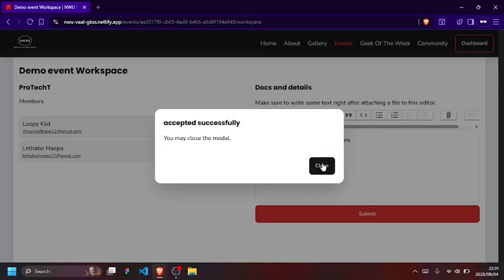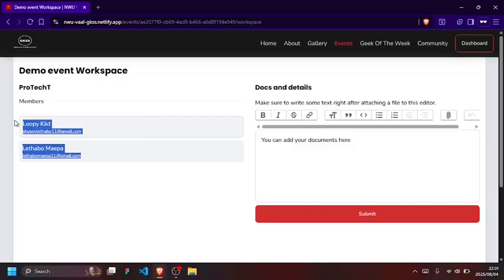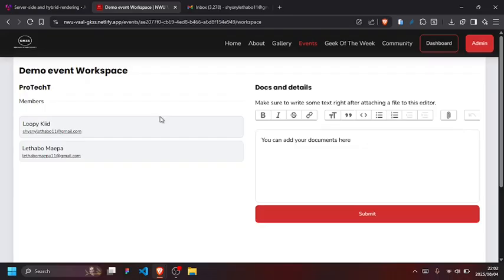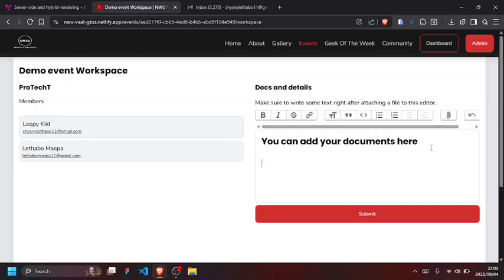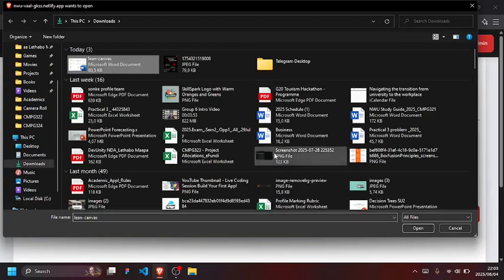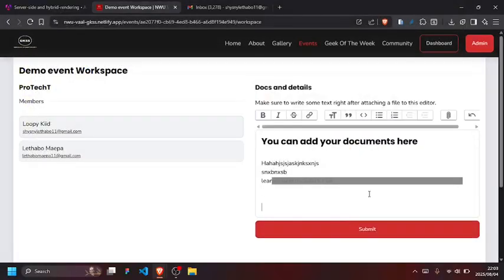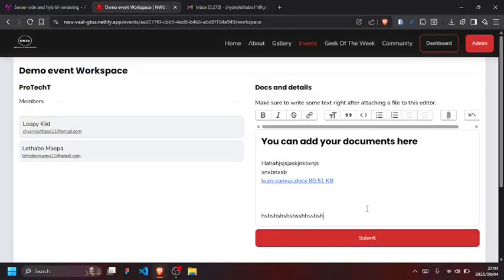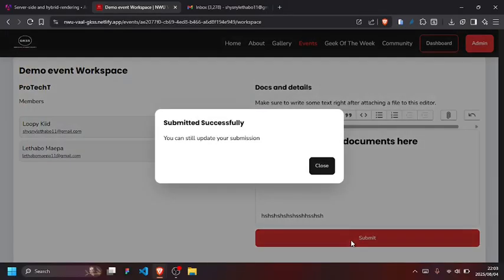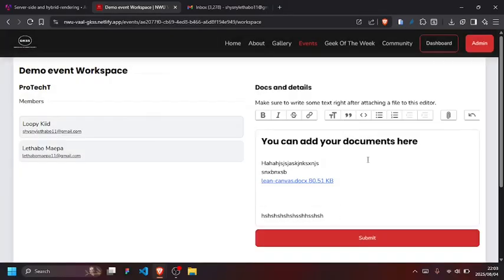Then I can close this modal. Now the team has been updated. We have 2 members, me and him. That's it for the participant side. They can add stuff here, even the business model canvas or whatever document they want to add. They can upload everything they want, then submit. This is what the judges will see.